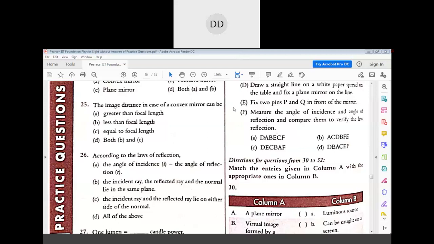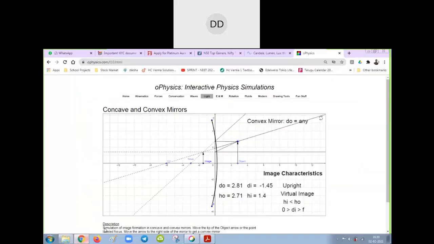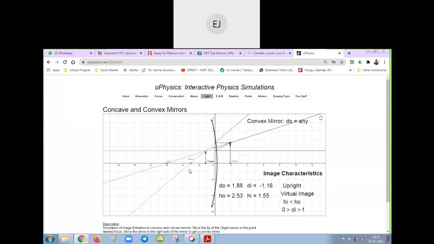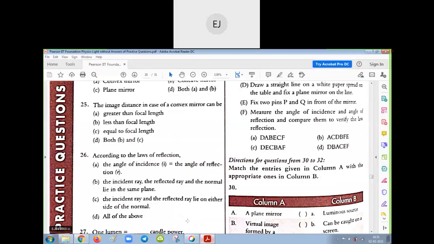I repeat the answer. I'm just recording. Whatever the position of the object, the image is in between pole and focus. The pole to focus distance is focal length. So the image forms at less than focal length. So option B is the correct answer.